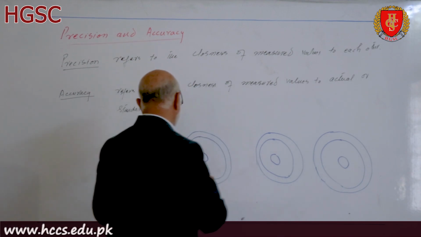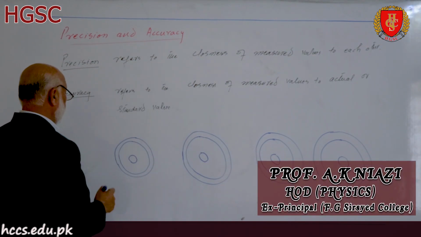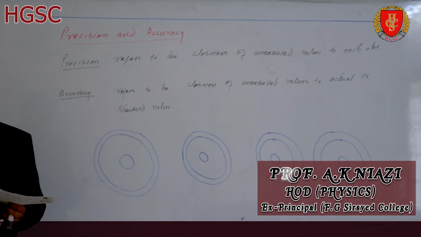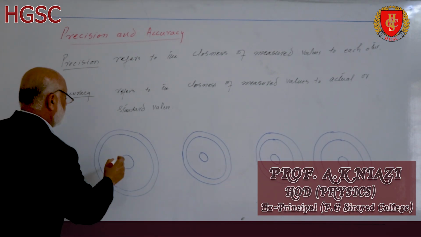These circles represent the bull eye, and first of all we draw the dots